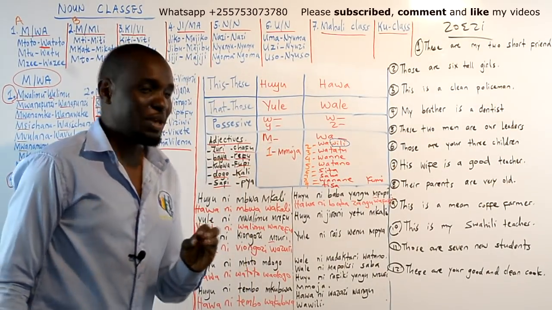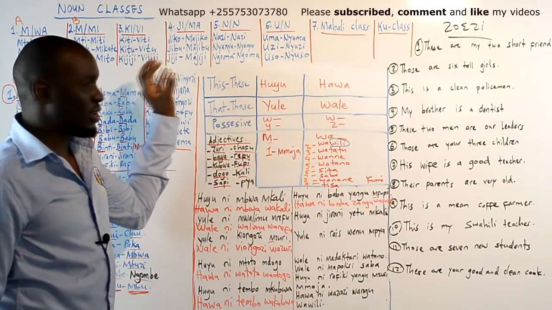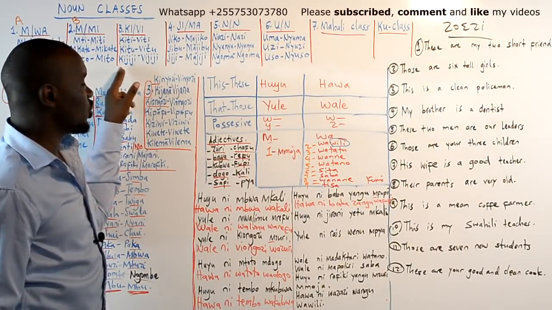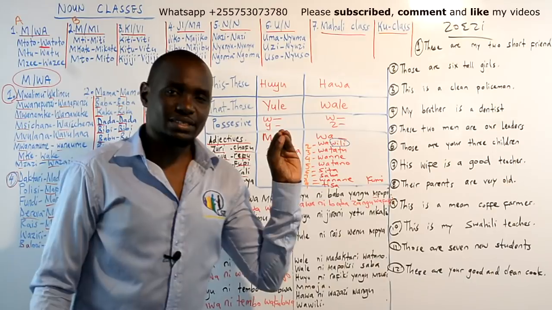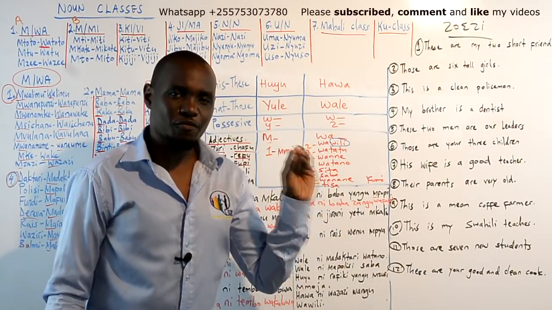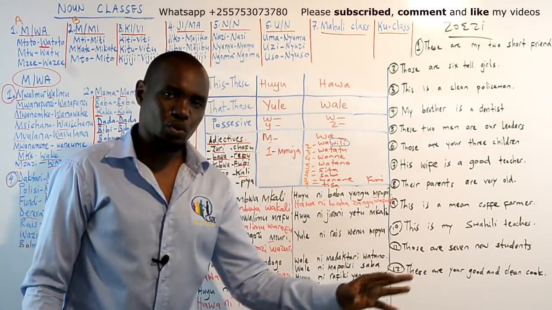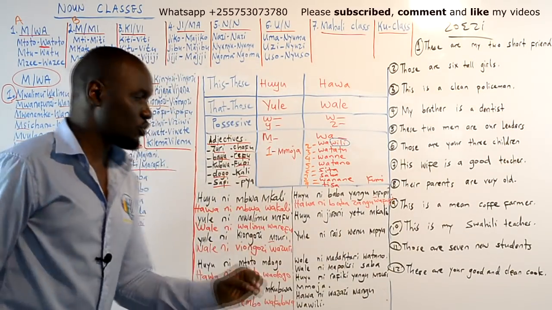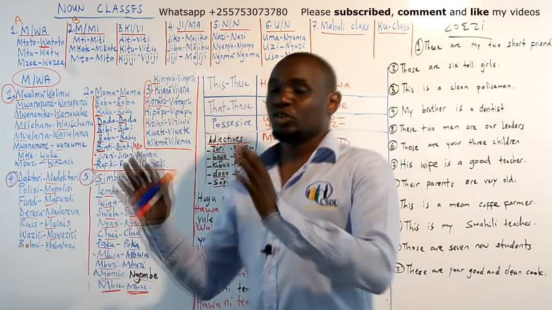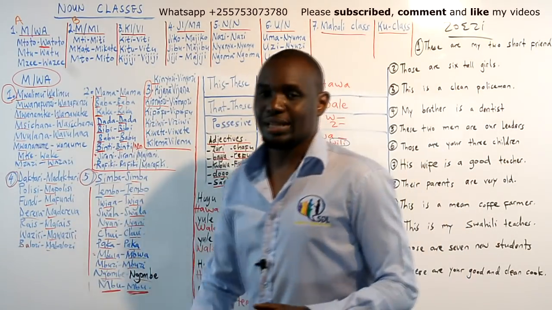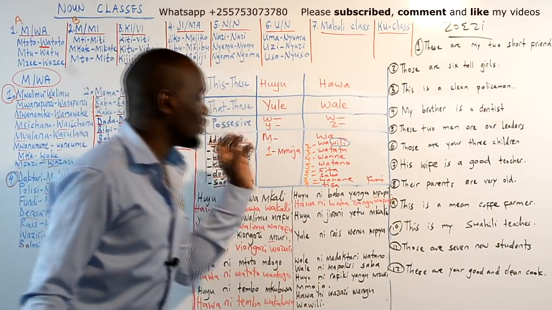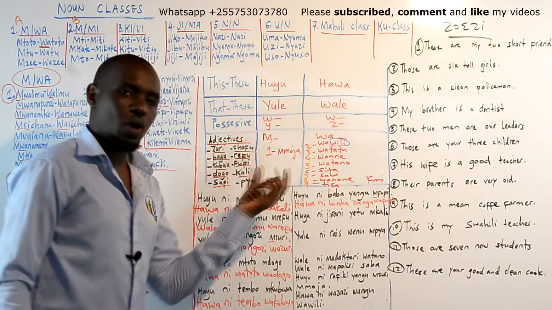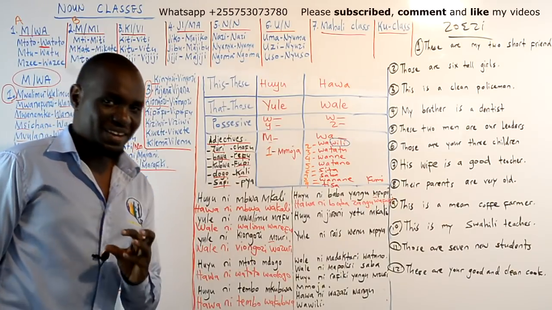I just give you a little bit, I don't want to talk more about this. 2 villages will be vijiji viwili. 6 books will be vitabu sita. 6 villages will be vijiji sita. 5 villages will be vijiji vitano. But today we are only learning about the mwa noun class. Did you understand that?